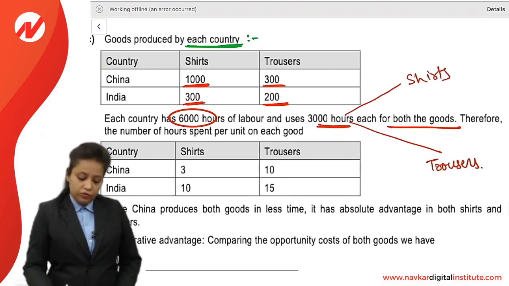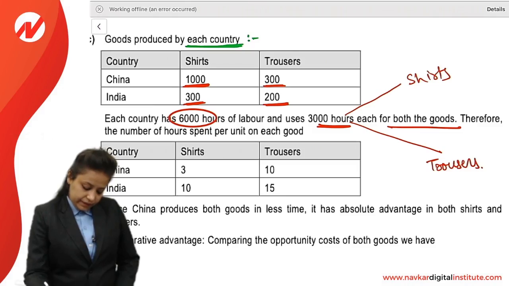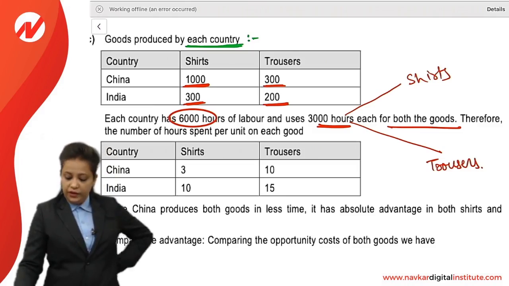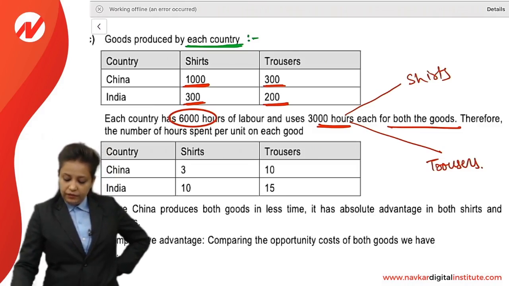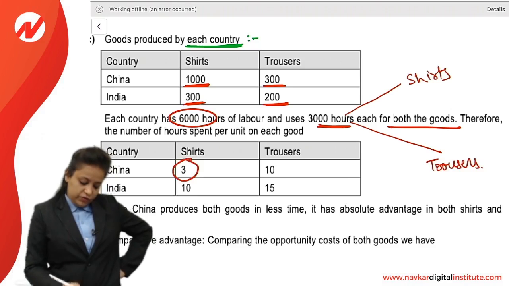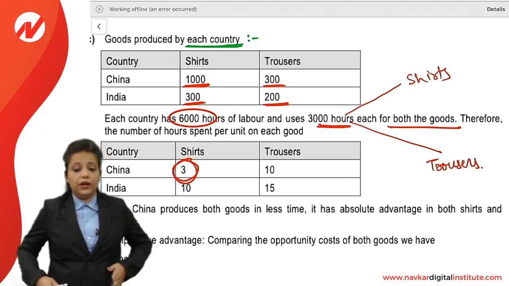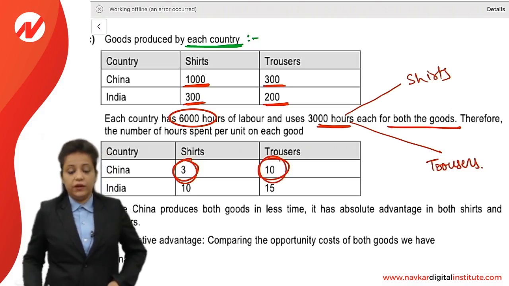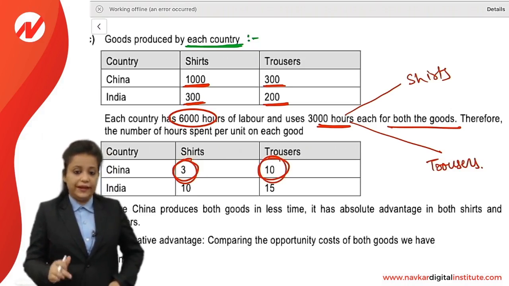If China is producing 1000 shirts in one day, 3000 divided by 1000, China will produce one shirt in 3 hours, and one trouser in 10 hours.